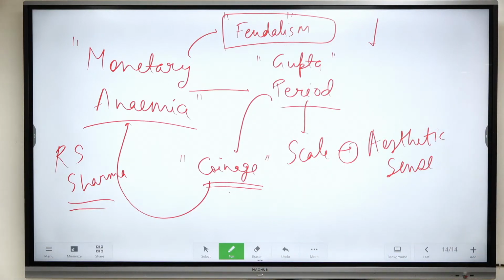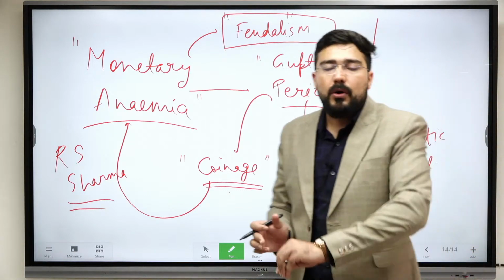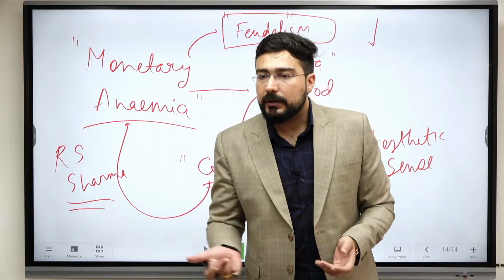Anyway, let us come to the references which are mentioned in archaeological and literary texts. So early medieval texts that we have, Prabandha Chintamani, Lilavati, Lekha Padhati, all of them talk about the various words which talk about coinage. So this is one reference which we see to counter the argument of monetary anemia. Suppose there had been no coinage, then why are these texts talking about coinage? Why are they talking about it?